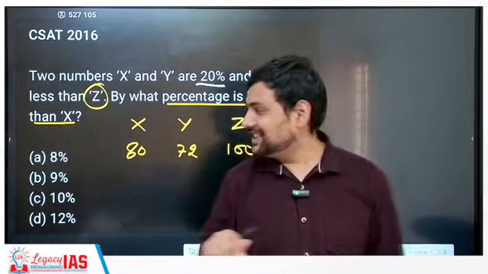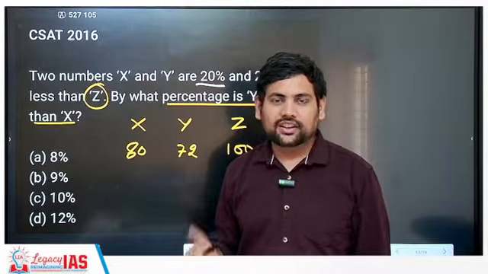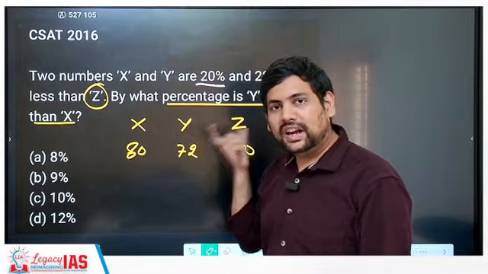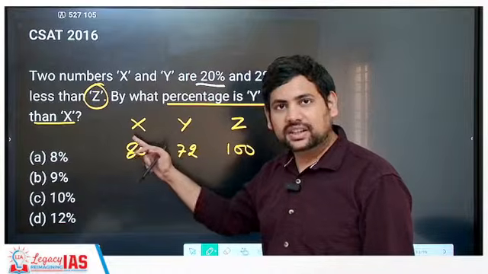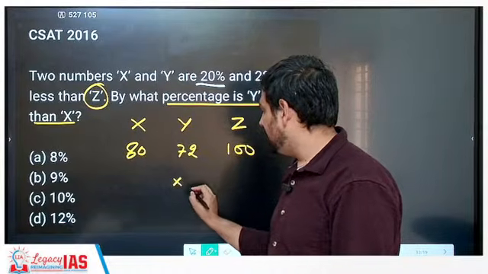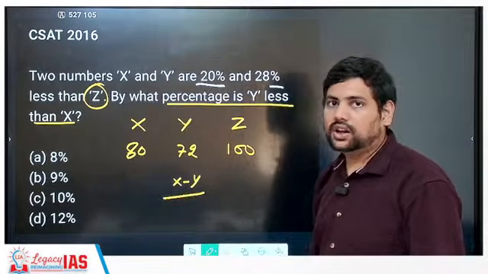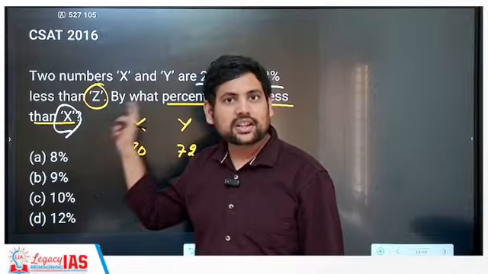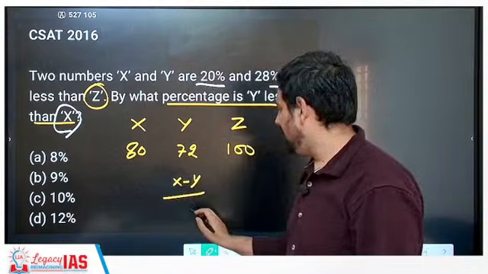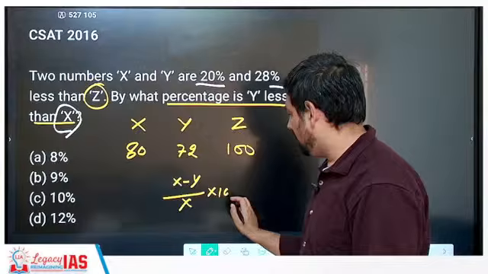By what percentage is y less than x? First thing, what will you have in the numerator? The difference between them. By what percent y is less than x? Correct. So in the numerator you have x minus y upon x. The reference is x. Denominator will be x. So x minus y by x into 100.